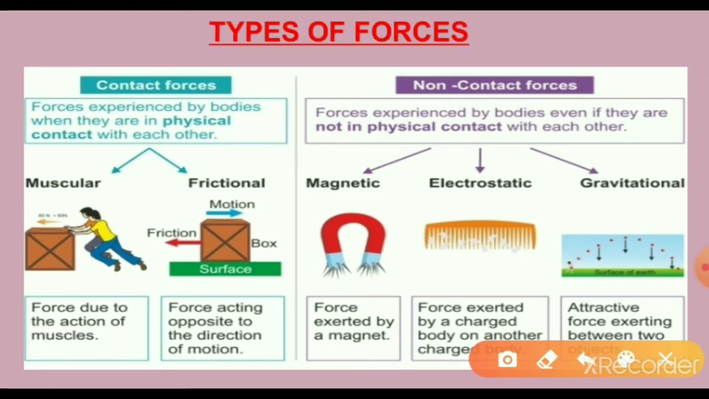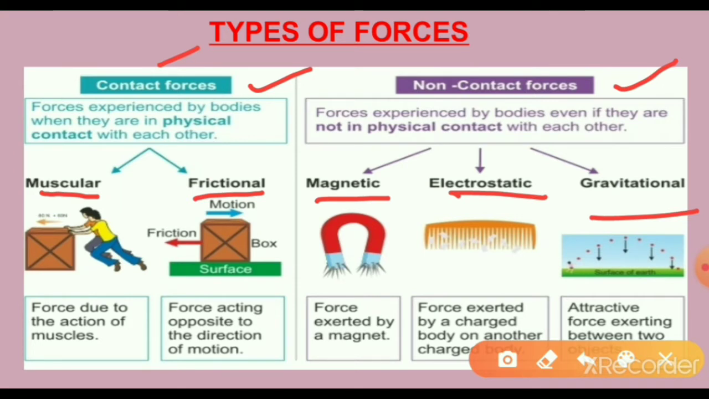And briefly explain about the types of forces. So what is the first one? Contact force, and second one non-contact force. In contact force: muscular force and frictional force. In non-contact force: magnetic force, electrostatic force and gravitational force. So here the objects are in contact with each other, but in non-contact forces the objects are not in contact with each other, so it is without interaction between two objects.